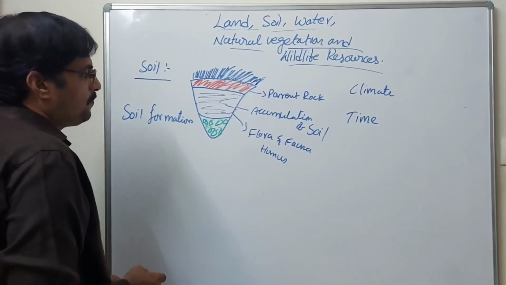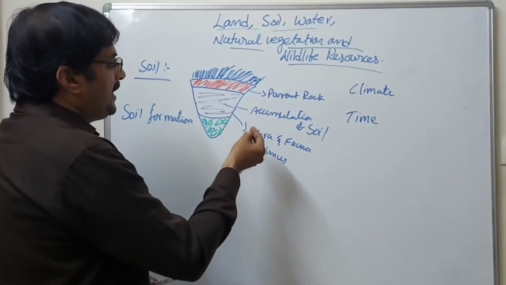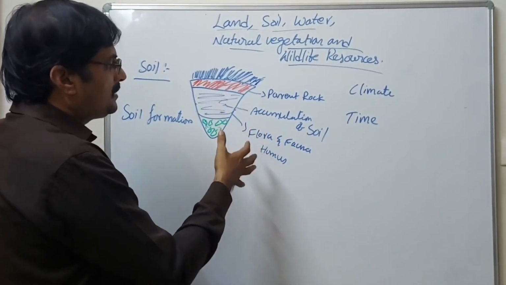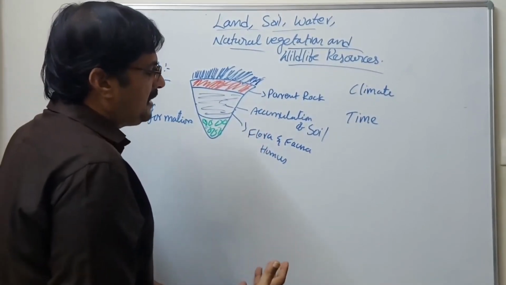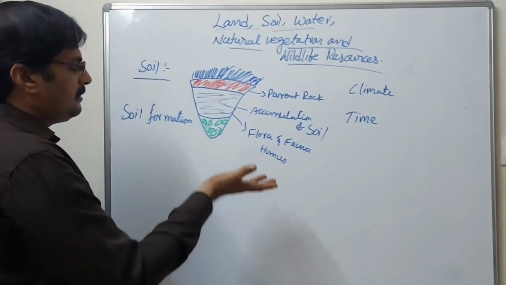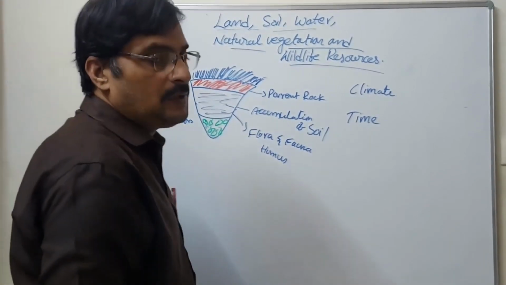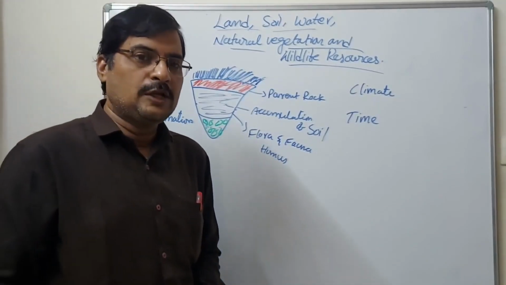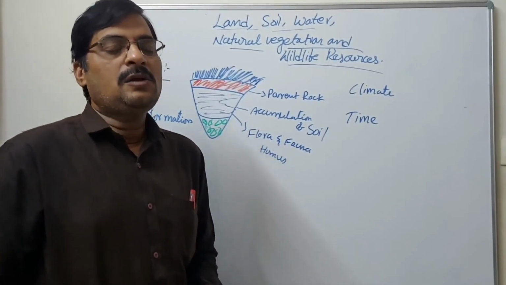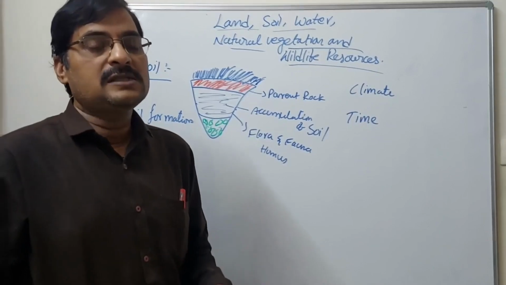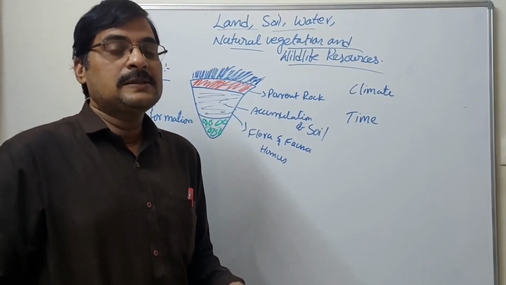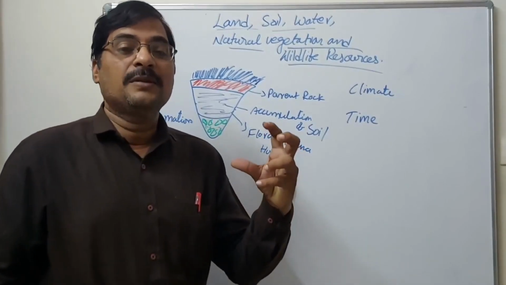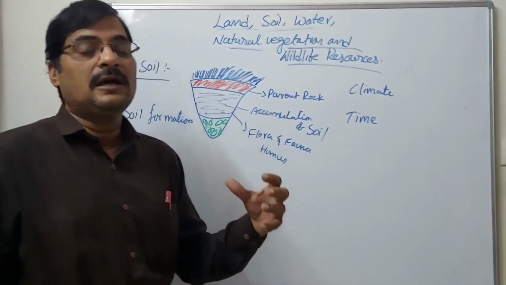Humus also includes dung and waste material from our body, which is also called urea, and also animal bones.